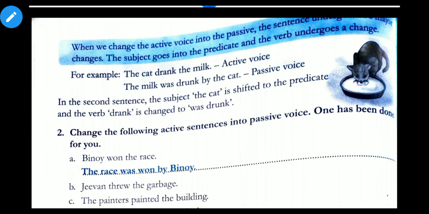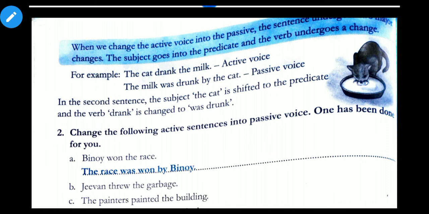That means that whenever we try to change the voice from active to passive or passive to active, तब दो changes होते हैं. जो हमारा subject होता है active का वो passive में जाके predicate बन जाता है. मतलब sentence के last वाला जो portion होता है उसे हम predicate part बोलते हैं. So the subject in active voice goes to predicate part and there is a change in verb. That means whenever we talk about the change in verb, it means the change in tense. As I had told you in my previous video, the conversion rule of tenses when we change active to passive.